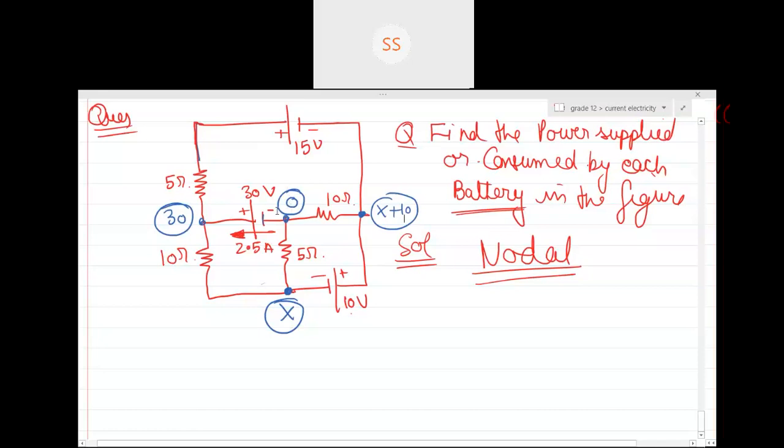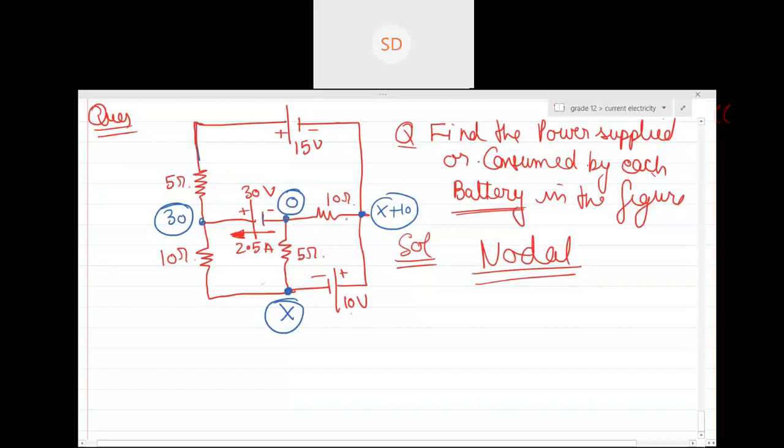You are saying take this also as 0 and this also as 0. Because these are two different points, and a resistor is connected over there. You can't take the potential as the same unless there is no current flowing. Yes or no? Yes, sir. So that's why you can't take both as 0. You start from any one point which you take as the reference point.